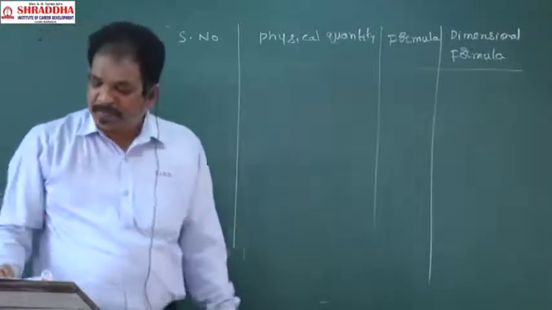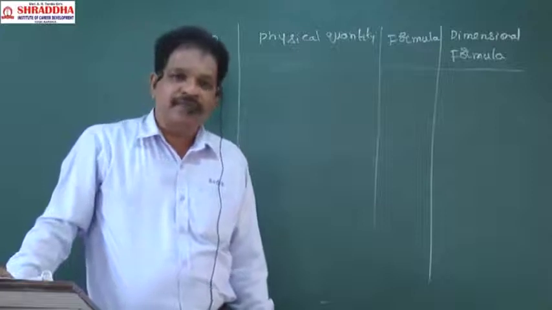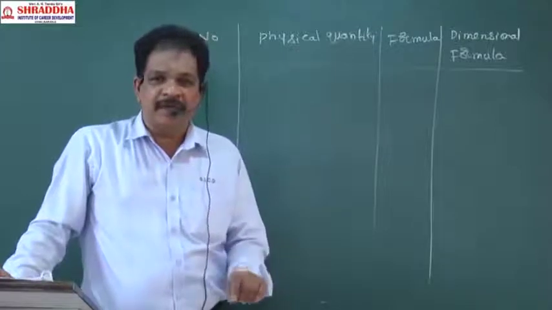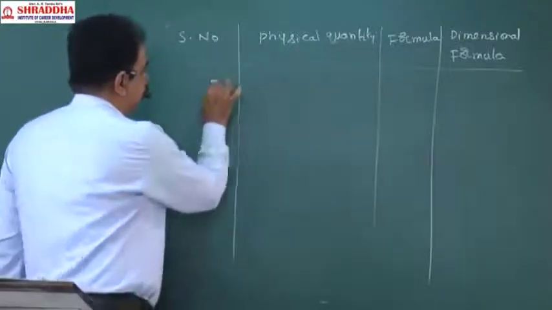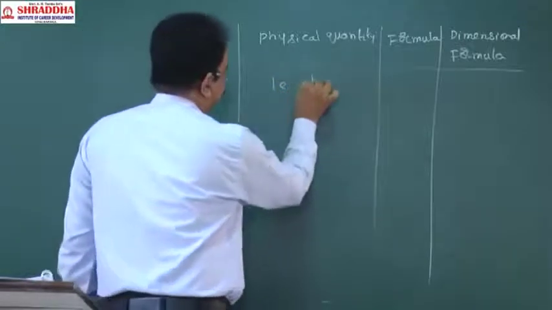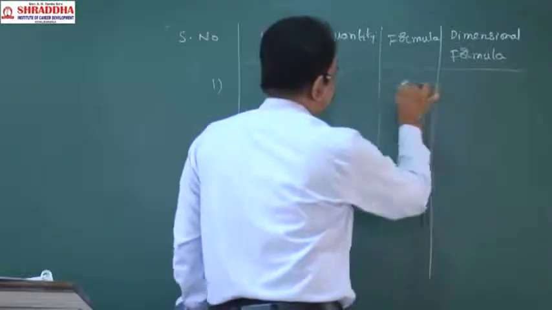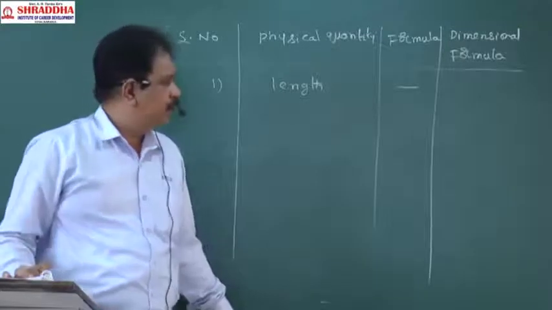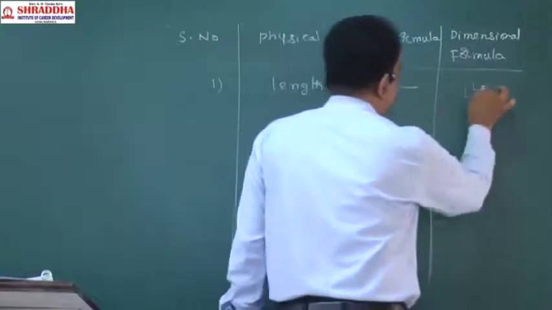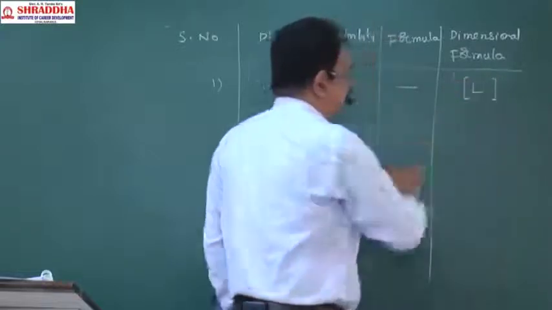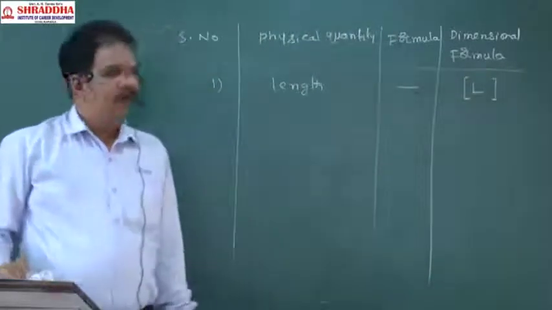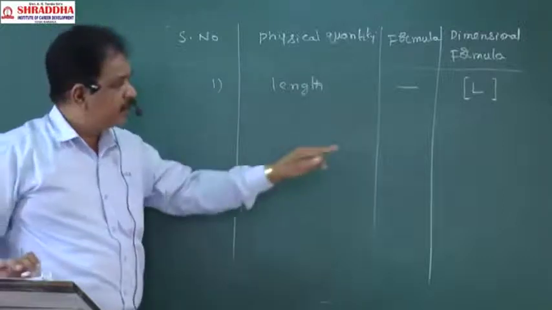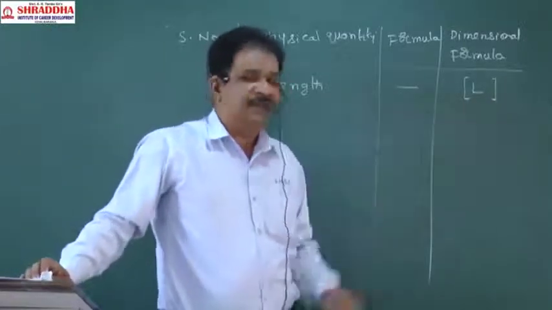So totally how many fundamental quantities are there? 7 fundamental quantities are there. Their dimensional formulas are what? First one will be length. Fundamental quantities won't have any formulas. They are independent. They don't have any formulas. For length, the dimensional formula will be L. You have to represent that in square brackets like this. So what is the dimensional formula of length? L, kept in the square bracket like this.